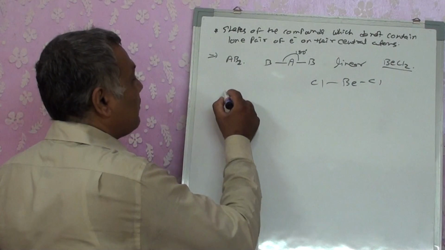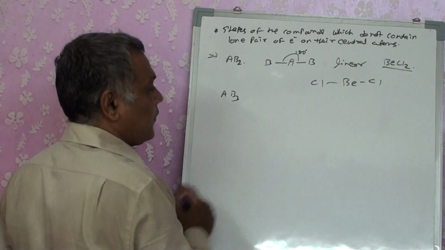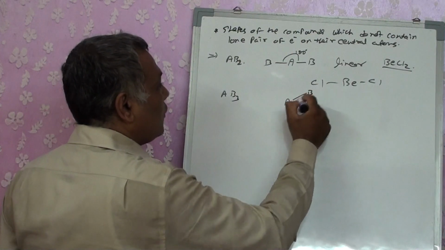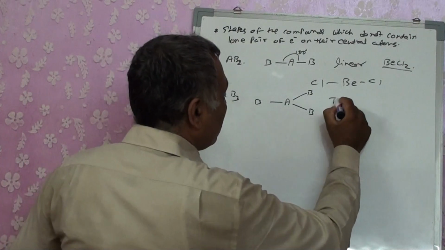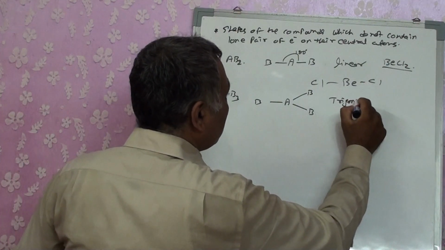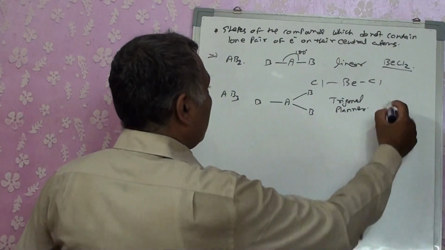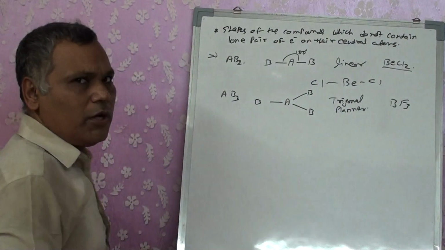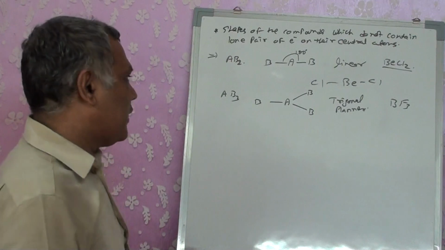Let's take another example. If the central atom is bonded with 3 atoms, then what will happen? A is a central atom with no lone pair of electrons. As a result, it will form a trigonal planar structure. Example, BF3 or BCl3, BH3, AlCl3, many other examples are there.